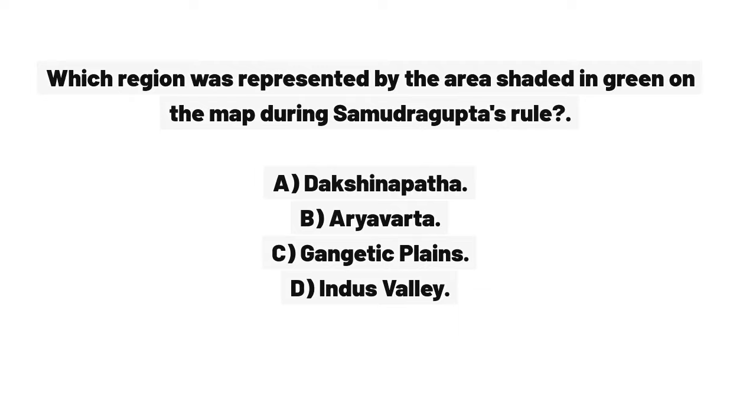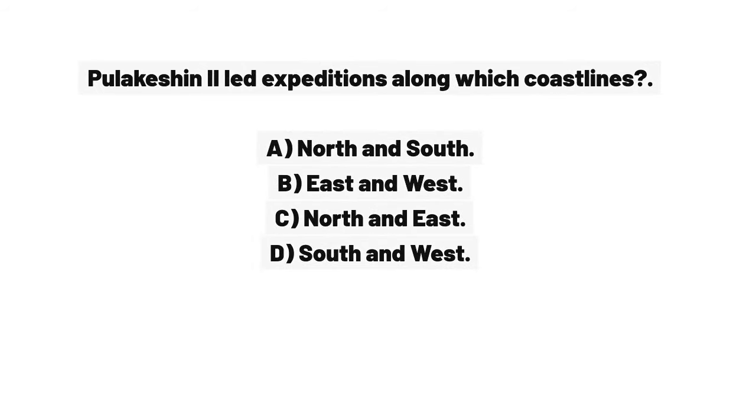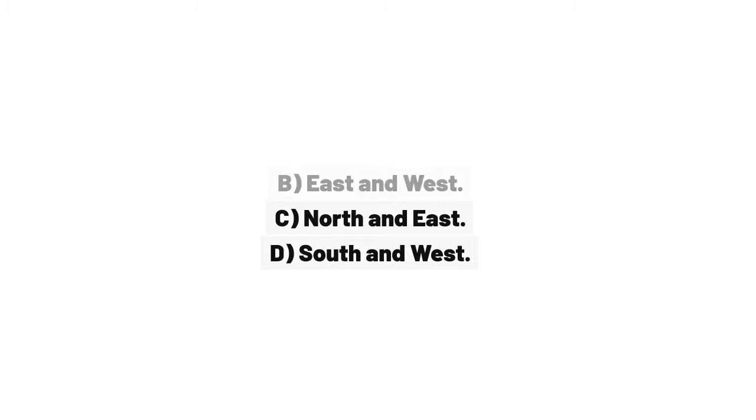Which region was represented by the area shaded in green on the map during Samudragupta's rule? A. Dakshinapatha. B. Ayavarta. C. Gangetic Plains. D. Indus Valley. Answer B. Ayavarta. Pulakshan II led expeditions along which coastlines? A. North and South. B. East and West. C. North and East. D. South and West. Answer B.